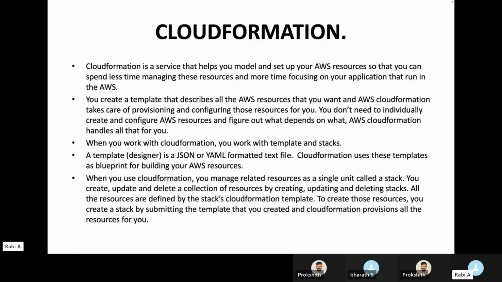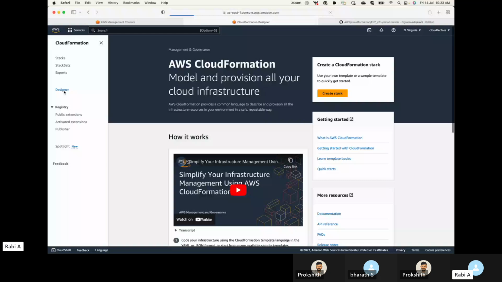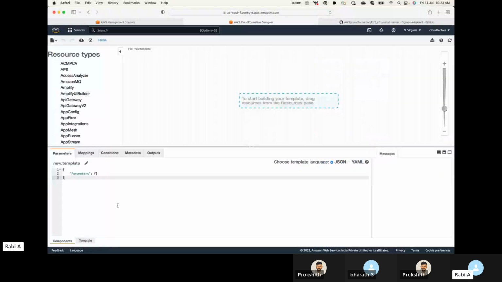Now, in CloudFormation, inside this CloudFormation, we have something known as Designer. The advantage of this Designer is that you can draw the architecture, and your CloudFormation will automatically generate the template for it. It won't be 100% of the code, but 50 to 60% of the code will be generated automatically, and then you'll need to fill in the rest.